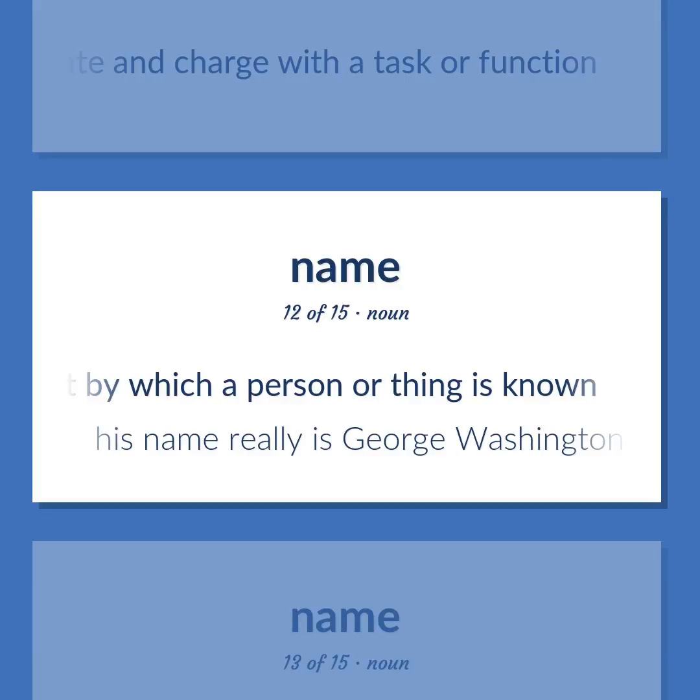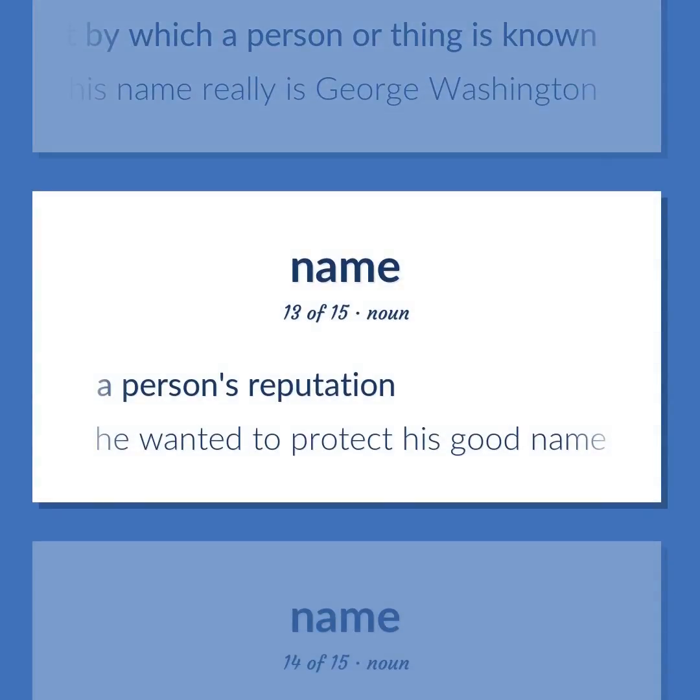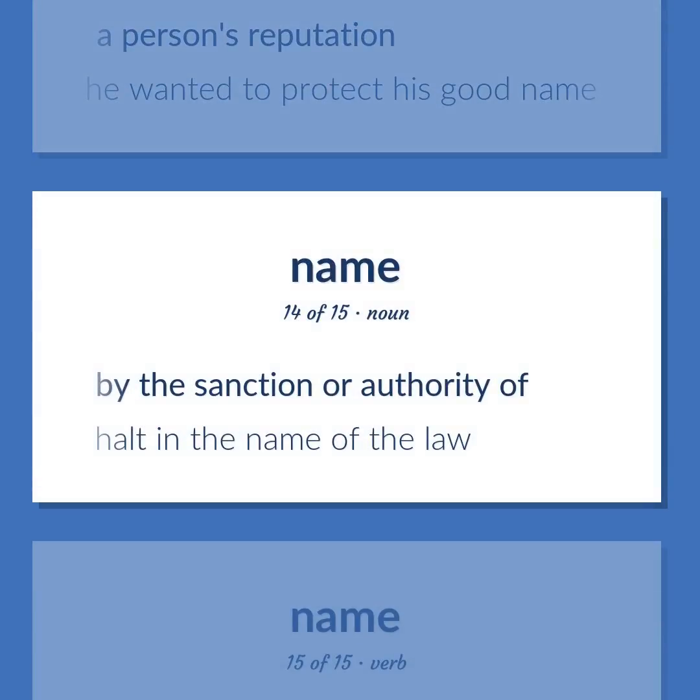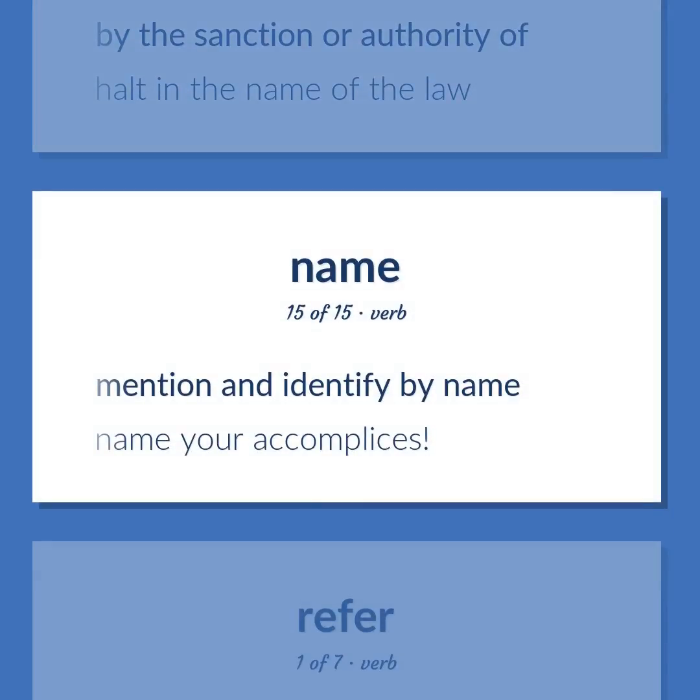His name really is George Washington. A person's reputation. He wanted to protect his good name. By the sanction or authority of. Halt in the name of the law. Mention and identify by name. Name your accomplices.